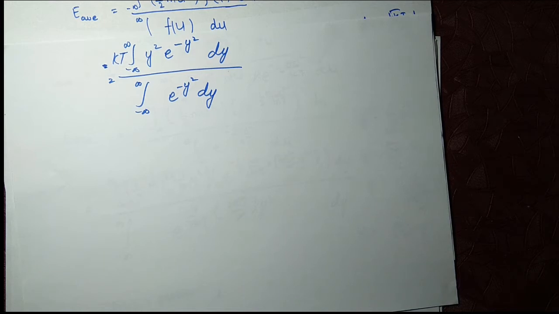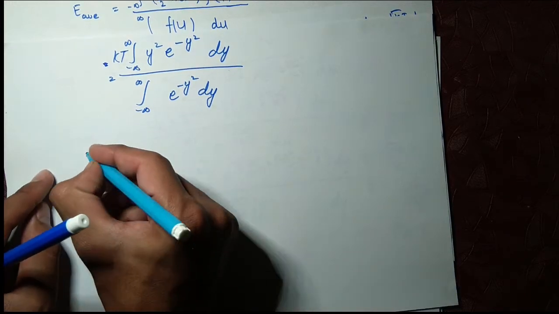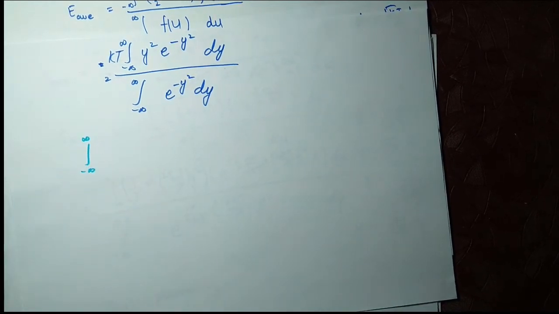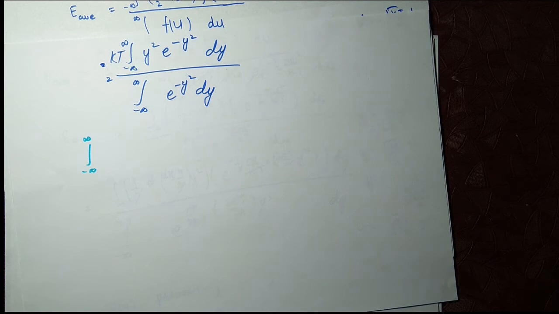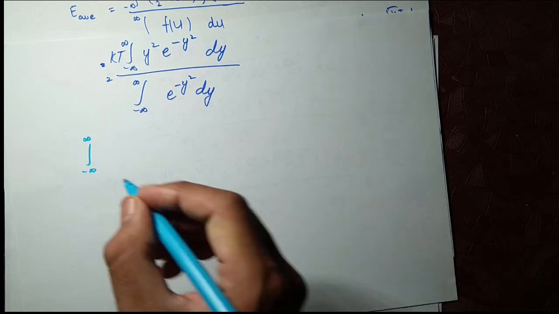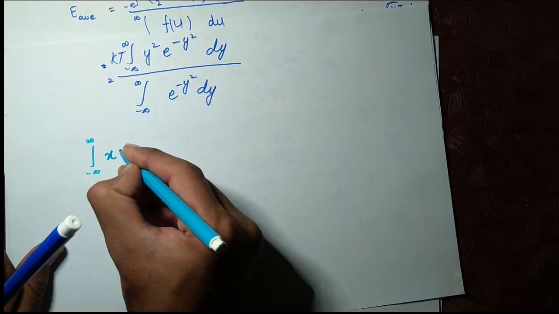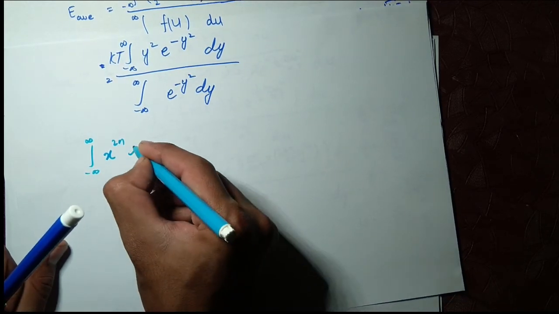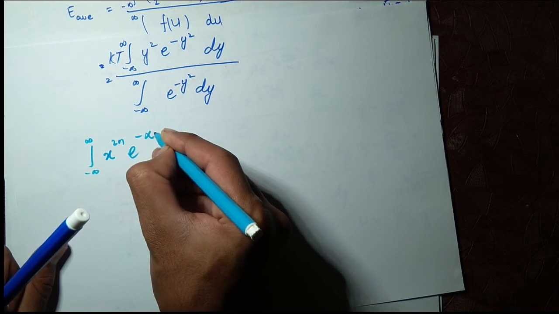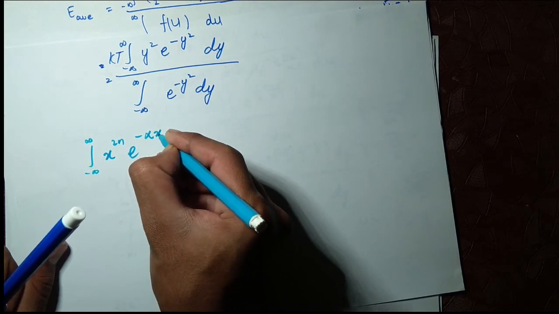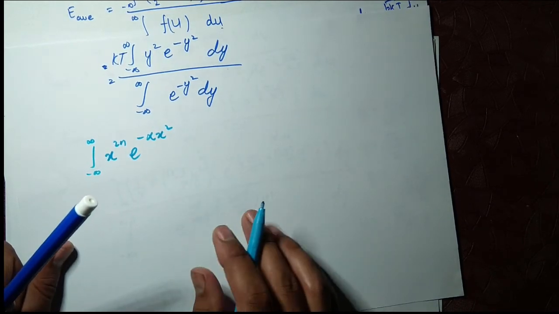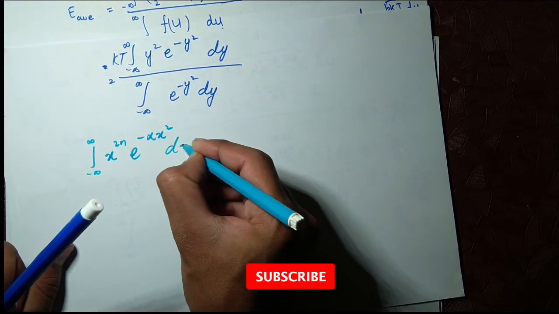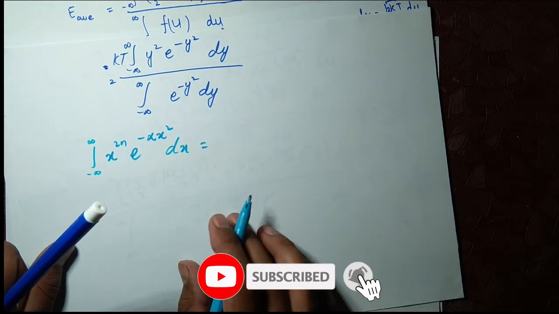When you integrate from minus infinity to positive infinity any variable x power 2n, e power minus alpha x square, dx, this will be equal to